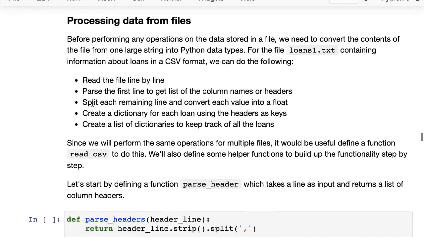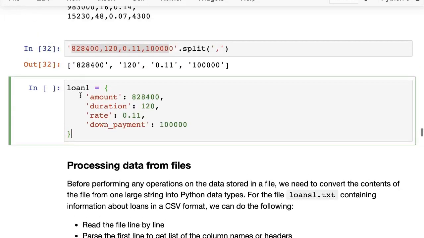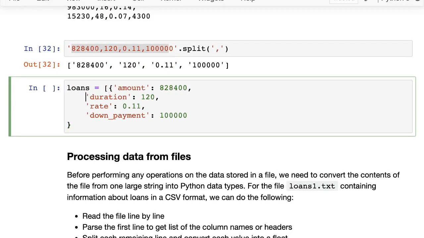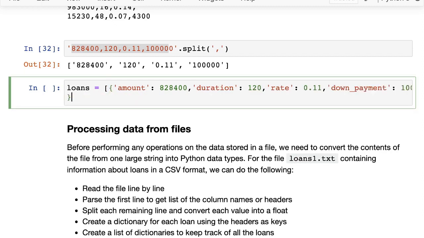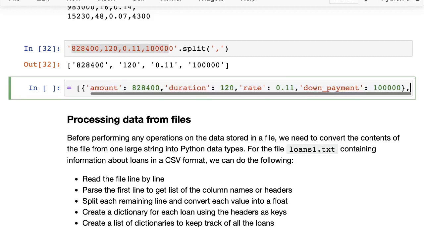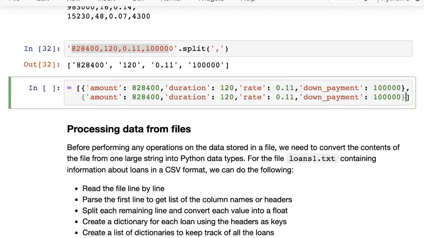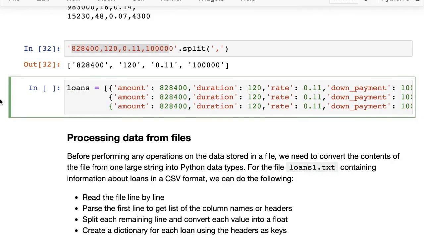Okay. Then finally, what we will do is we will create a list of dictionaries to keep track of all the loans. So this is loan number 1. Similarly, you will have loan number 2. So all the loans together can be tracked in a list. So let me just put this on one line. So this is loan 1, and then I might create loan 2, and then I might create loan 3, and so on.